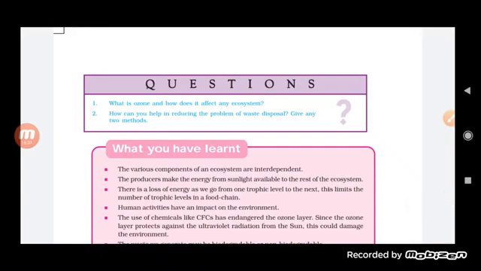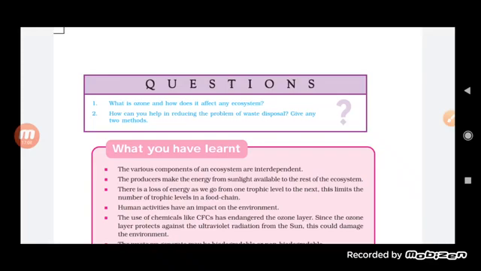Now the question is, what is ozone and how does it affect any ecosystem? So obviously, what is ozone? It is a molecule which is formed in the atmosphere. How? When ultraviolet radiation falls on an oxygen molecule, it breaks down into two free oxygen atoms, and this oxygen atom again combines with O2, and finally there is the formation of ozone.